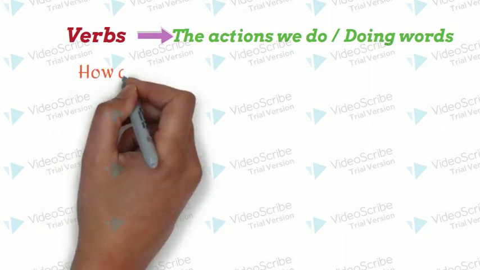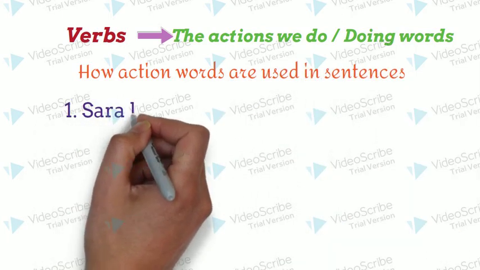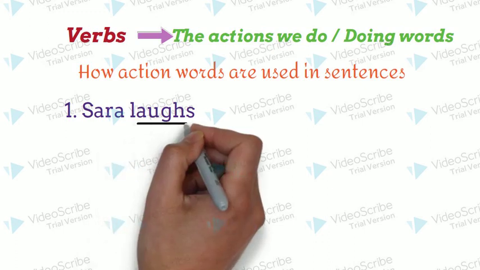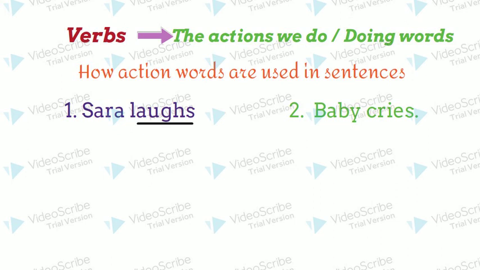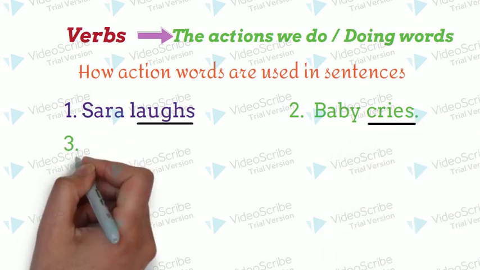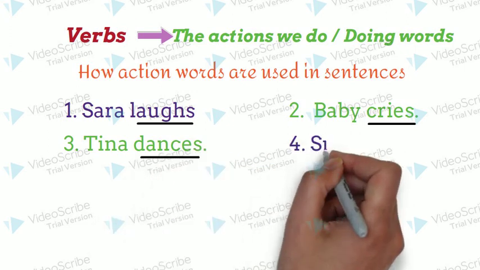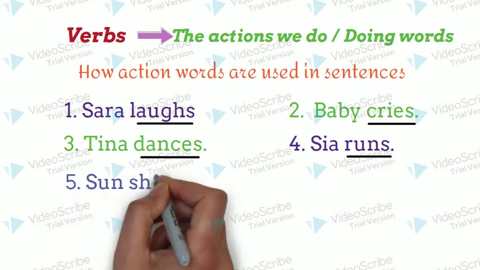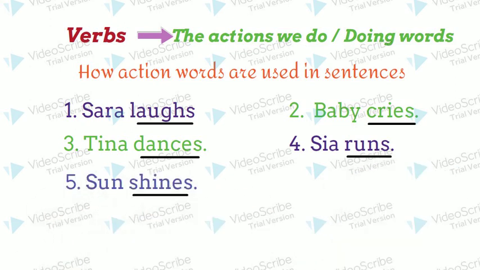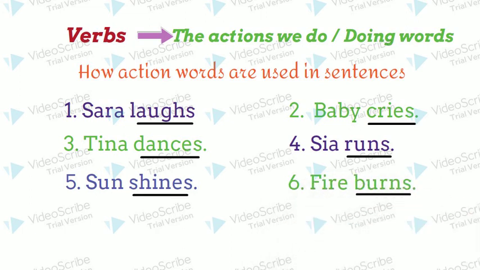Let's see how action words are used in a sentence. Sarah laughs. What is the action here? Laughs. Let us underline it. Baby cries. What is the action here? Cries. Tina dances. What is the action in this? Dances. Sia runs. What is the action done here? Runs. Sun shines. Right. The action is shines. Fire burns. What is the action here? Burns. Bird flies. What is the action shown here?